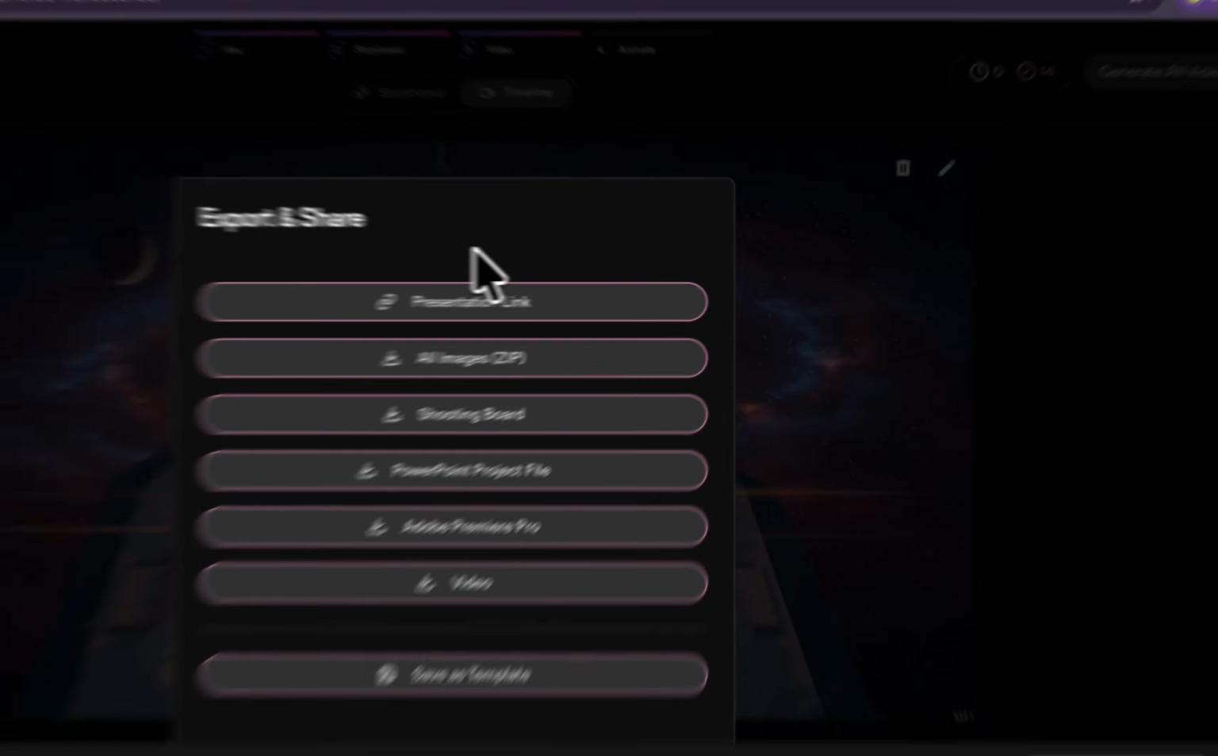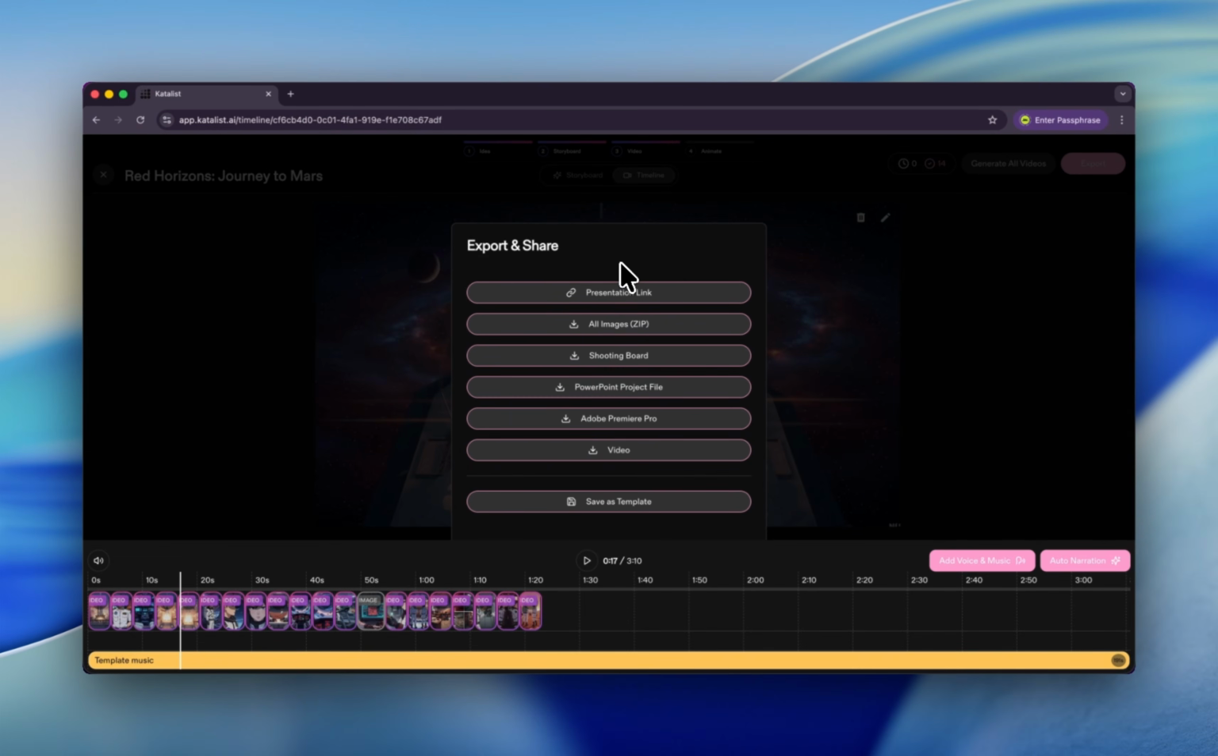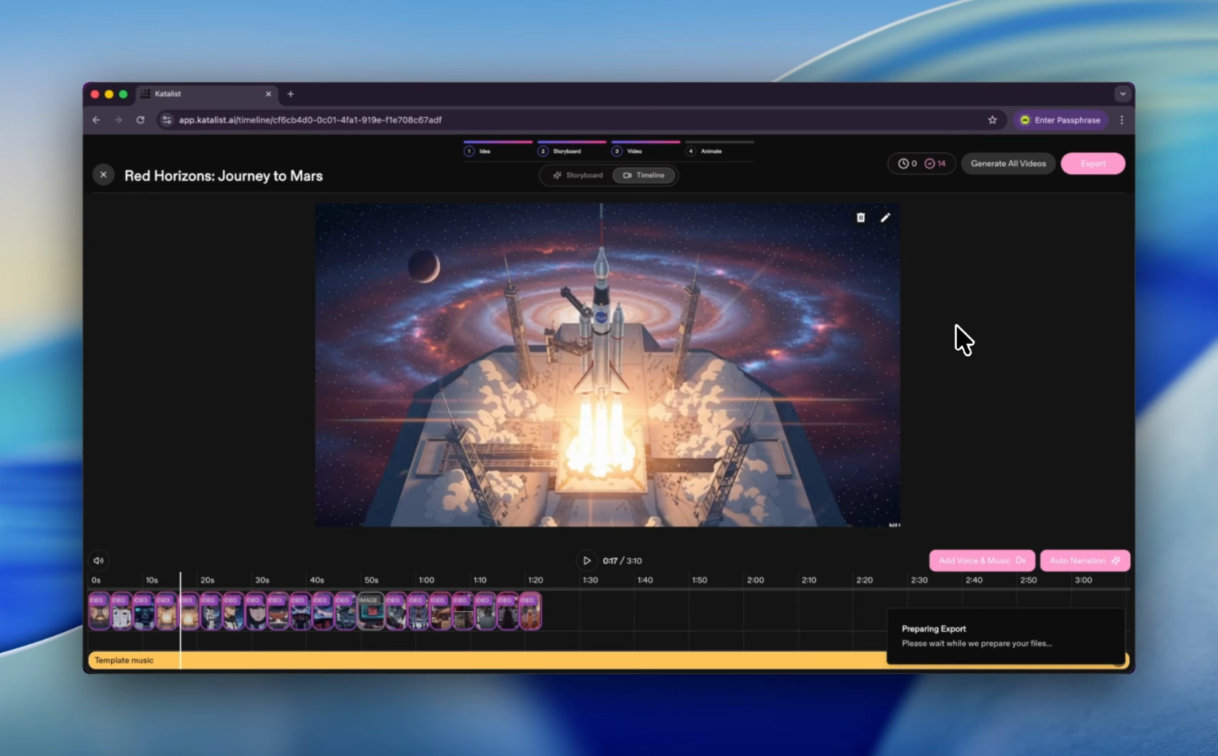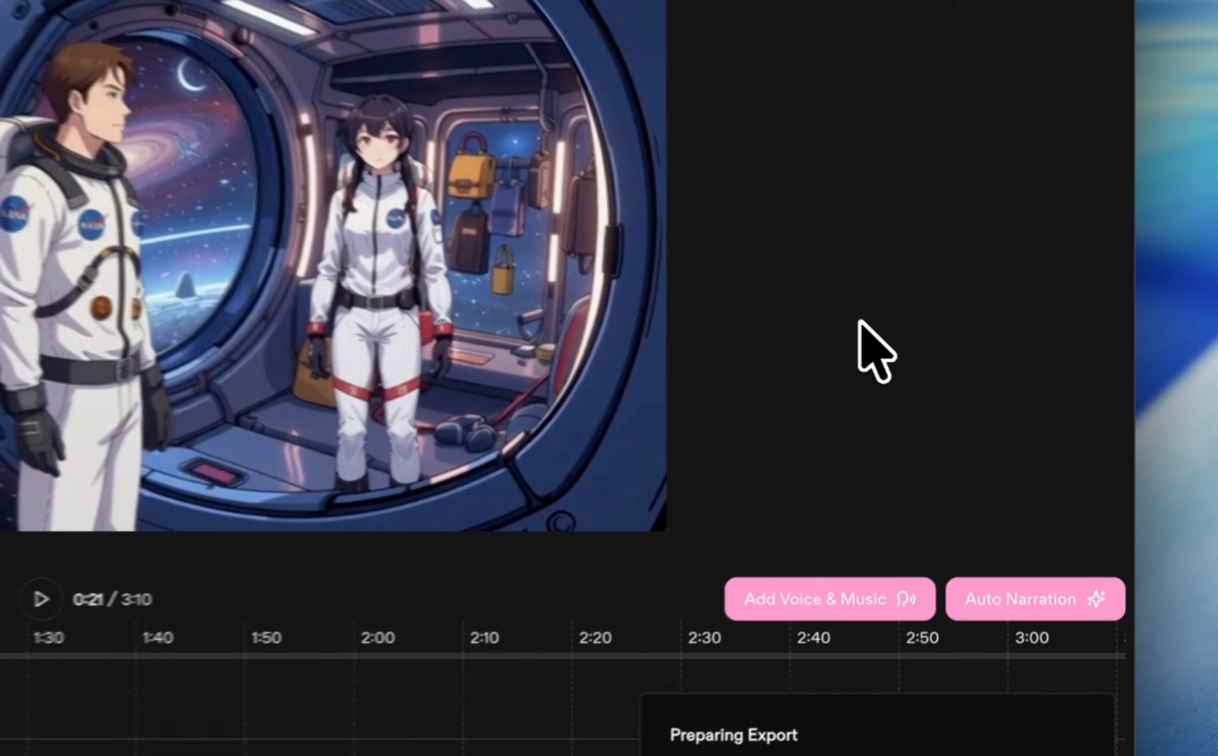And what I love about the Katalist is you can not only download the video, but also you can download all the images in the zip or even in Adobe Premiere Pro. Even you can add the PowerPoint project. Oh my god. So let's just download the video, and you can save your video as a template. So next time you can create the same style. That's so crazy, right? Go back to the homepage of the Katalist.